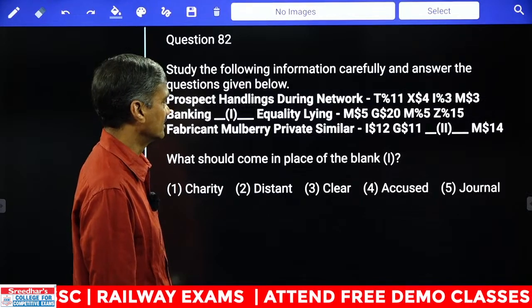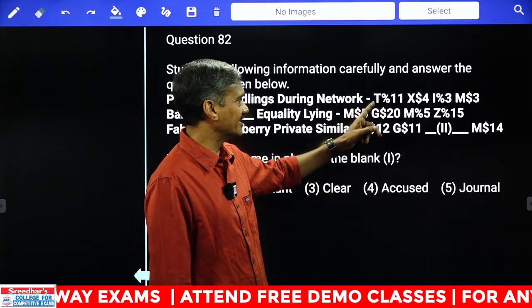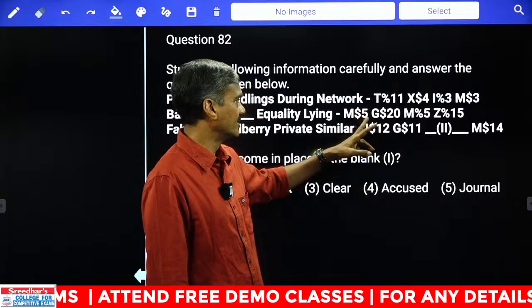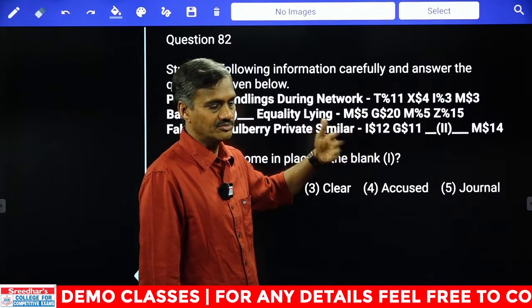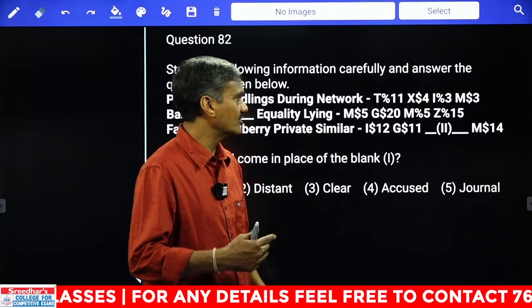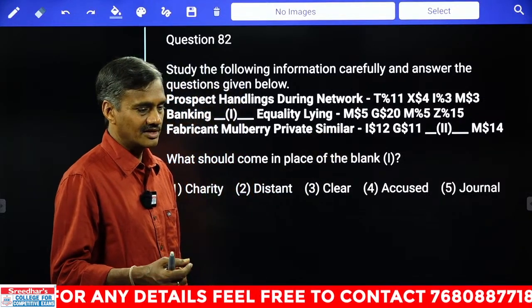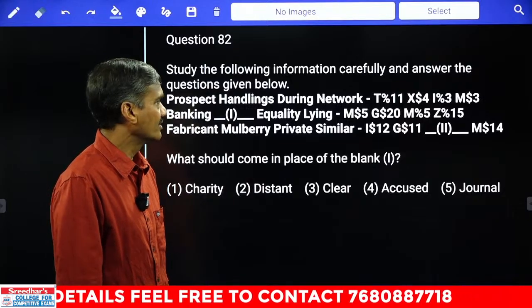Coming back to this one, if you observe here, how many letters do we have? T, X, I, M and G, Z, isn't it, and M. That means we are having more elements. As we are having more letters, we cannot directly focus on the letter.